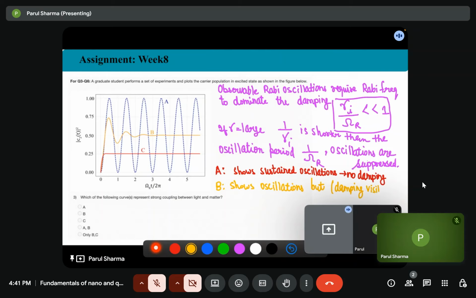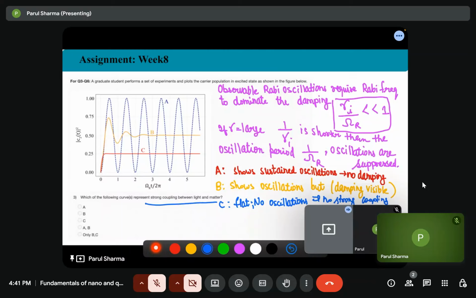So damping is visible because after a certain time oscillations are not visible. In case of C, C is flat, no oscillations, which implies that there is no strong coupling. So in this case, we can answer the question: which represents the strong coupling between light and matter?